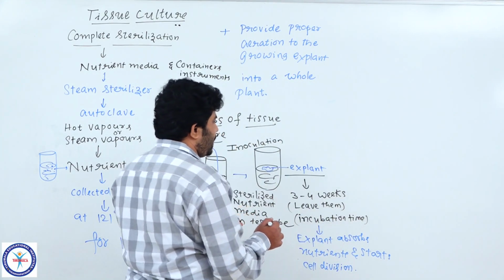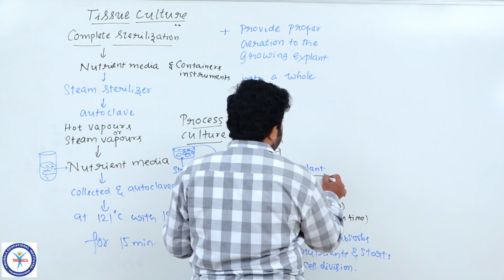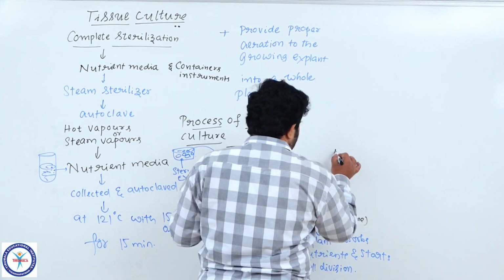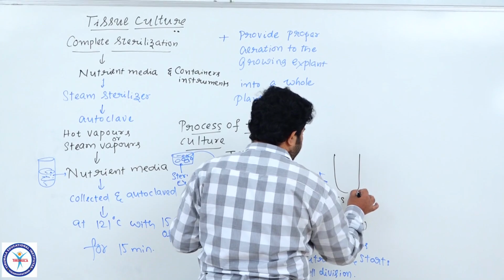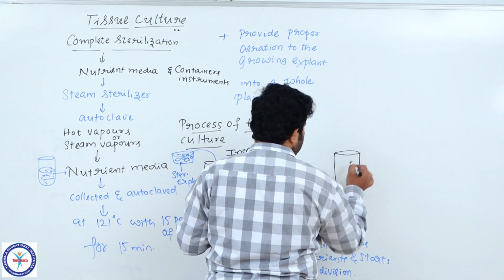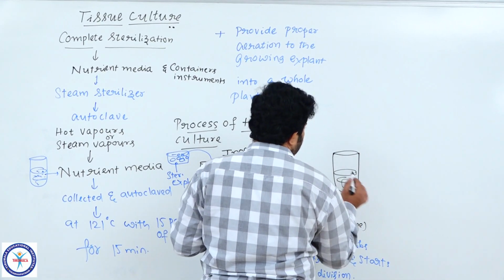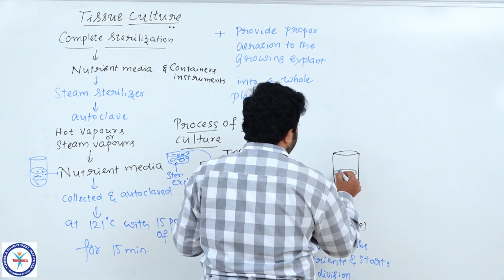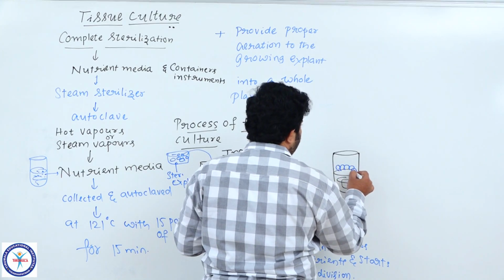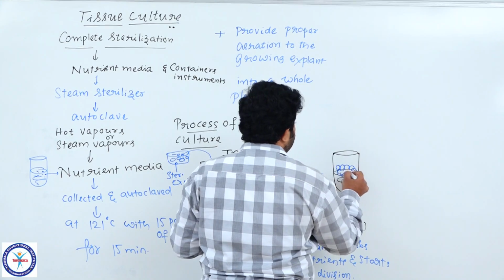After 3 to 4 weeks, what happens? This is the explant growing into an undifferentiated mass of cells.